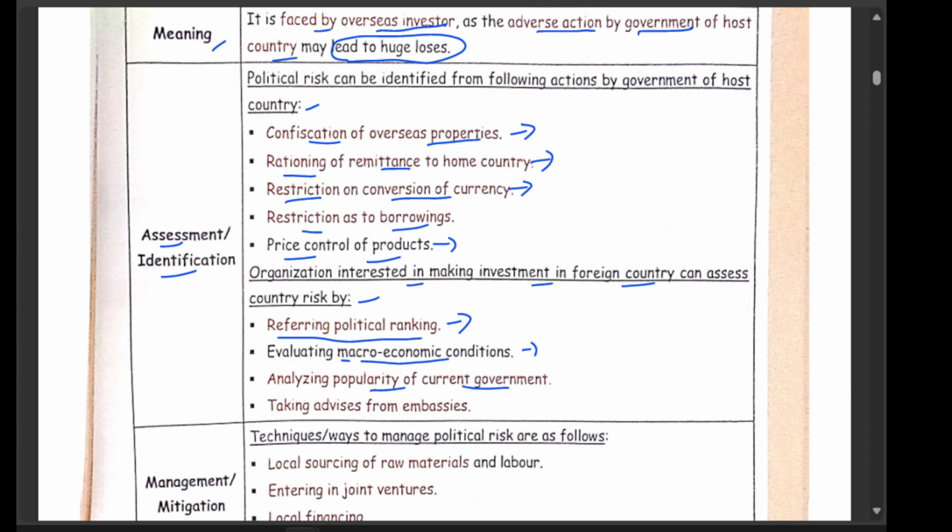Analyzing the popularity of the current government. Whether this government is going to stay or going to dissolve, or go bankrupt, we can analyze by their political environment. Taking advice from experts: we can go and get a consultant. We can get advice from political parties, or sometimes there are consultants who will help you out.